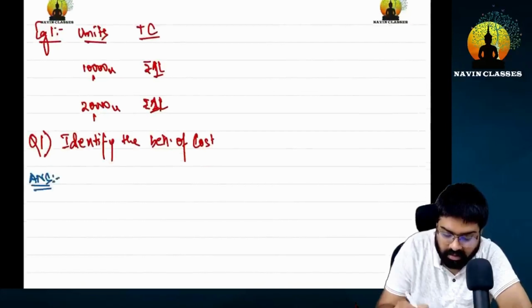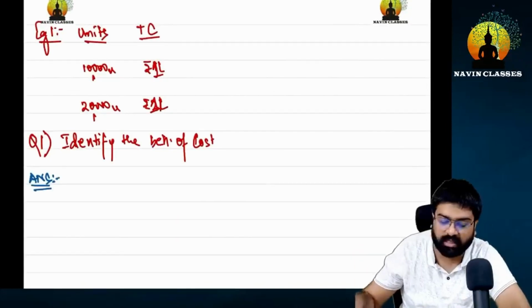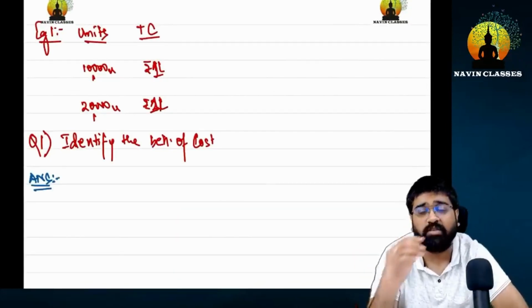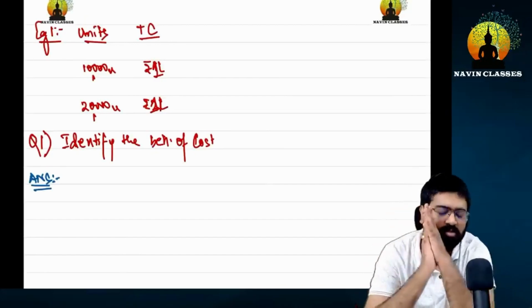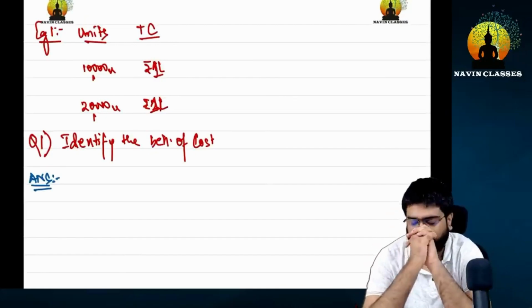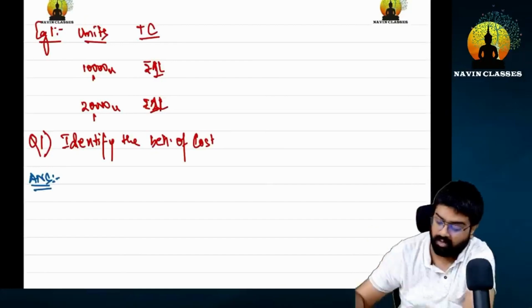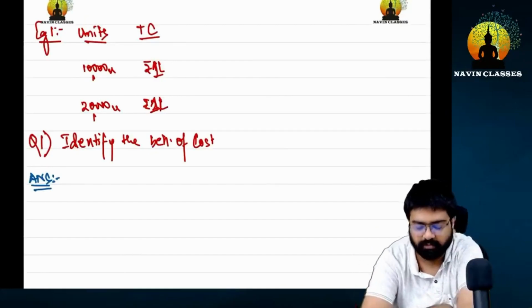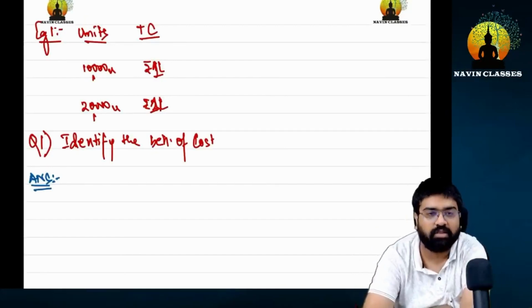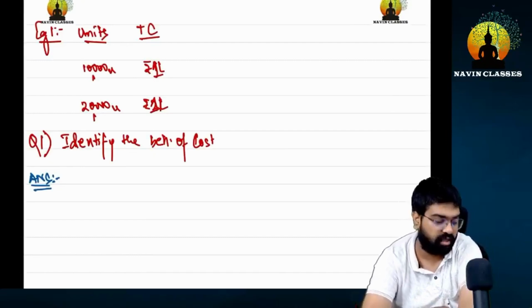Let me write here, it is a dash cost since. Write the reason. Write your own reason. You have to write the answer yourself.